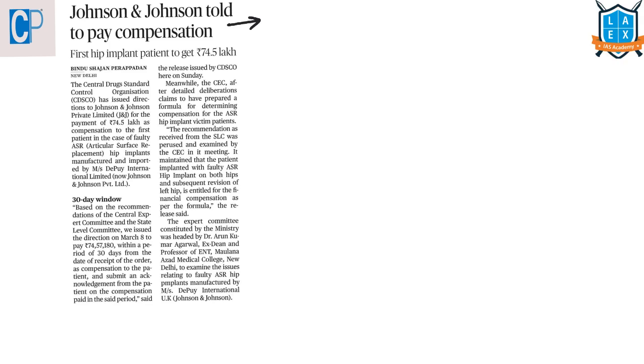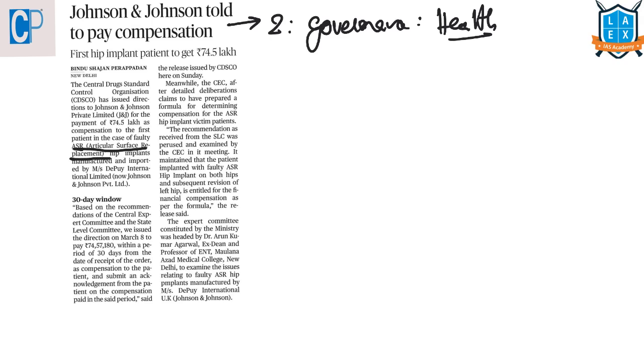The next article is Johnson & Johnson told to pay compensation. This article comes under GS paper 2 under the topic of governance, and the subtopic here is issues relating to health. So this article is all about the Johnson & Johnson company being told to pay compensation for manufacturing and importing faulty articular surface replacement hip implants. Now they were asked to pay compensation to its victims. Who asked them to do so? It is the Central Drugs Standard Control Organization.